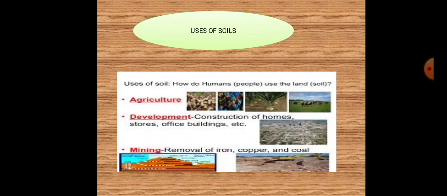Okay, now you see a recap. That is, what are the uses of rocks, then soils. We learnt about that, isn't it? So why do we need rocks and soil? Rocks and soils are important renewable natural resources. Both of them play an important role in the everyday life of human beings as well as economic development.